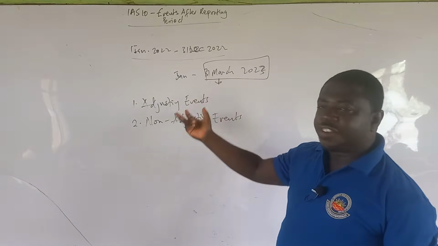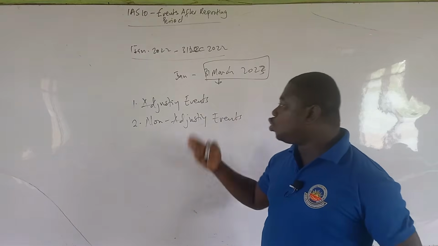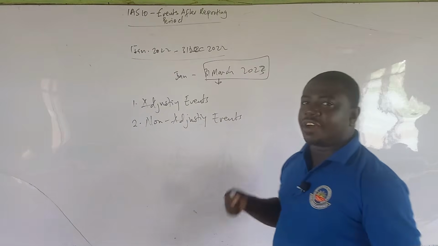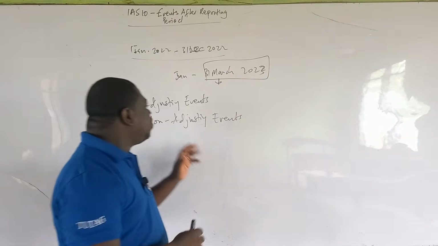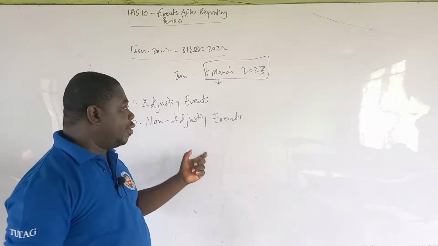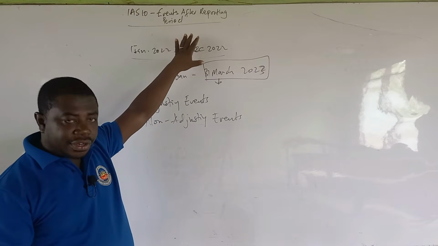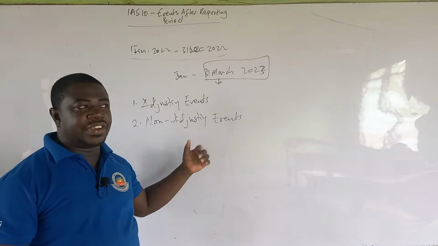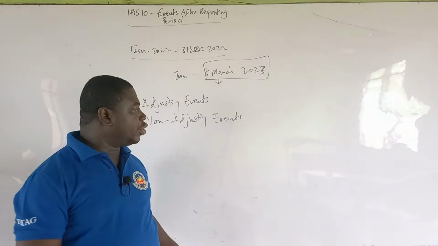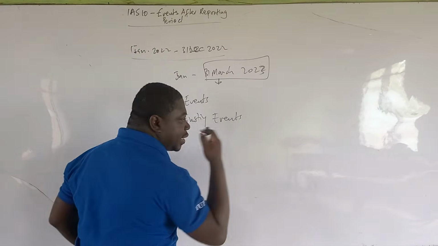If there is any event that happens that does not have such evidence, you don't make adjustment. Okay, so non-adjusting events are events after the reporting period that only provide indications of events that existed after the reporting period. In other words, it does not provide evidence of things that existed during the reporting period or at the end of the reporting period, but rather non-adjusting events are conditions that usually become relevant after the reporting period. So we are going to look at adjusting events, some examples. We'll look at non-adjusting events, some examples.